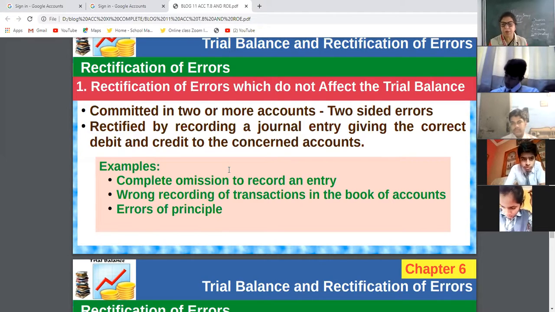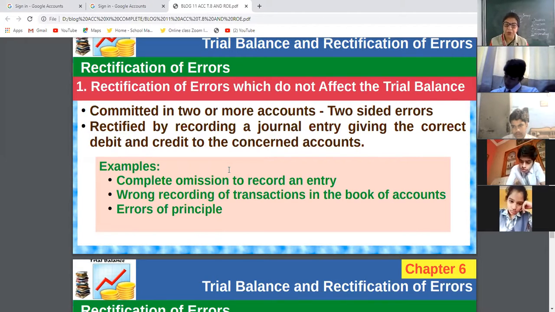Multiple means when various accounts are affected through one transaction. Now how to rectify it? Two-sided errors are rectified by general entries, giving the correct debit and credit to the concerned account. The account which is wrong will be given reverse effect. Okay?